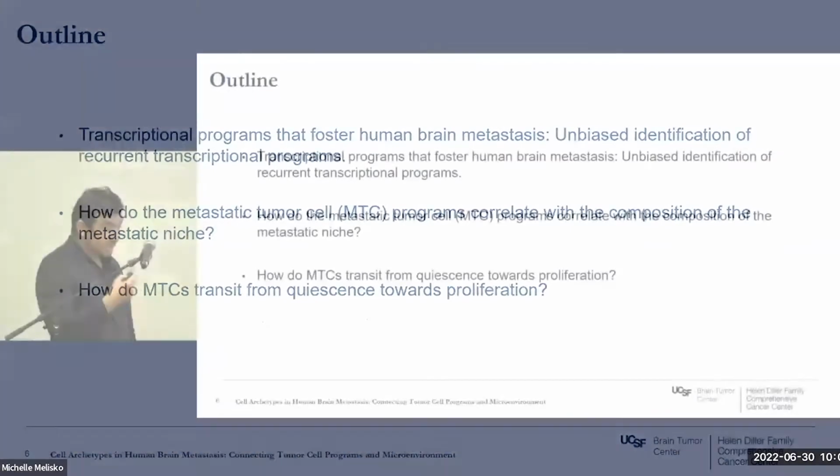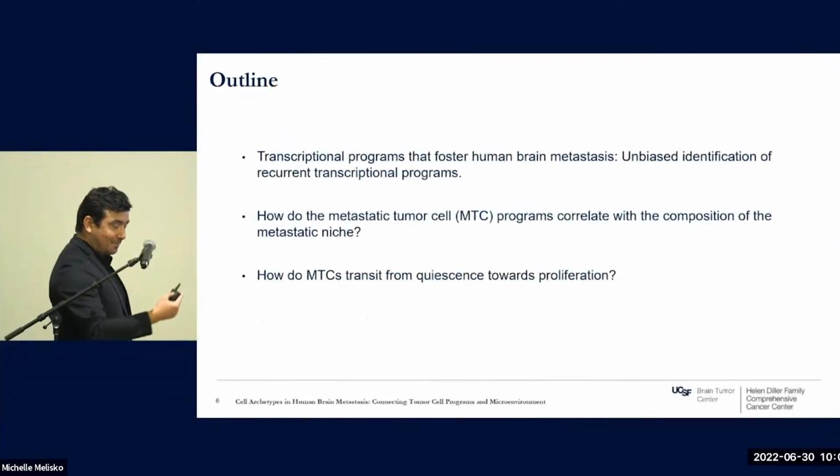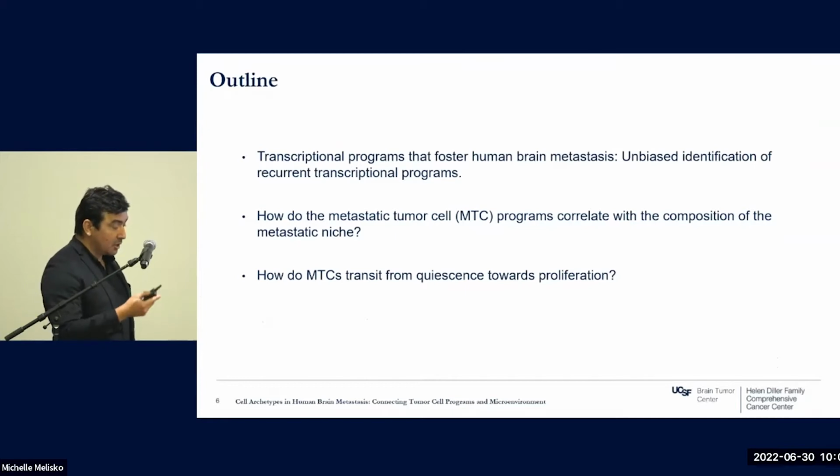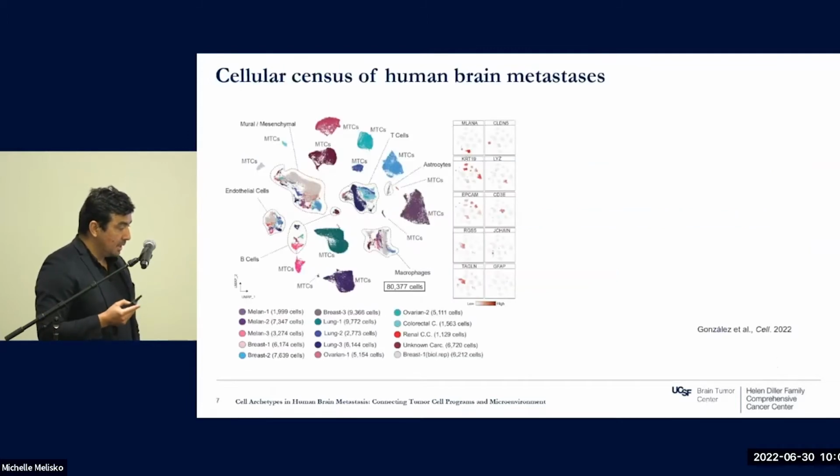First, we're going to show you what kind of program the cancer cells activate in human metastasis, and then we're going to contrast this program with the stroma. And at the very end, I'm going to talk a bit about why metastatic cells reactivate and proliferate in patients. So this is a human projection of